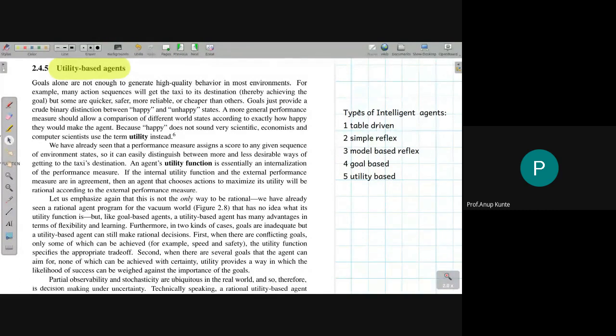Number one is the table-driven agent, which is a word-to-word translation of the mapping between percept sequence and its corresponding action. It is unrealizable, because having that table built up before the agent starts performing is impossible, or next to impossible. I can make it as prescribed as possible, but arriving at a table which is an exact mapping of all the percept sequences that can be generated to actions is impossible.